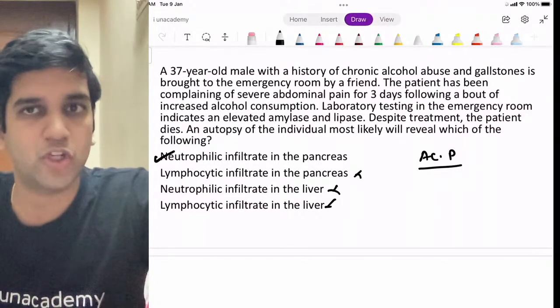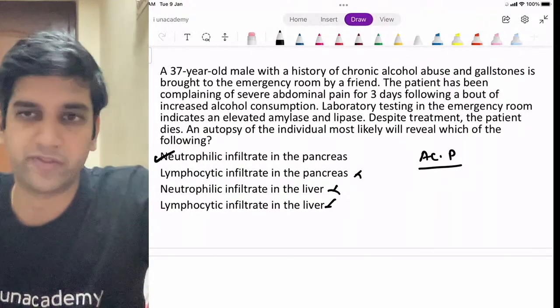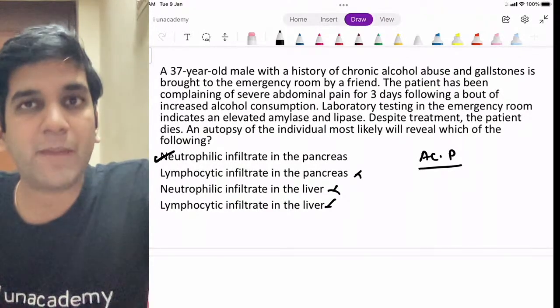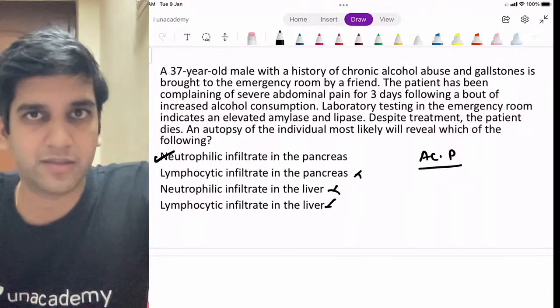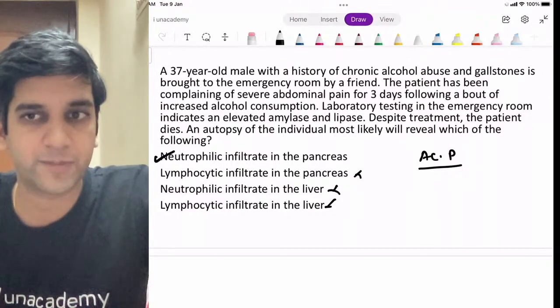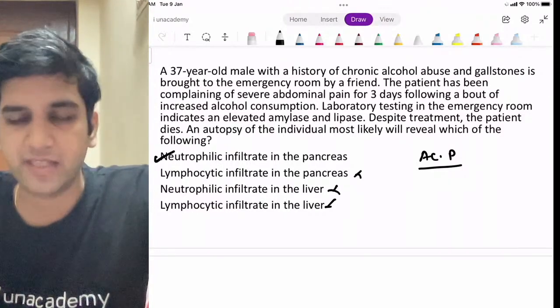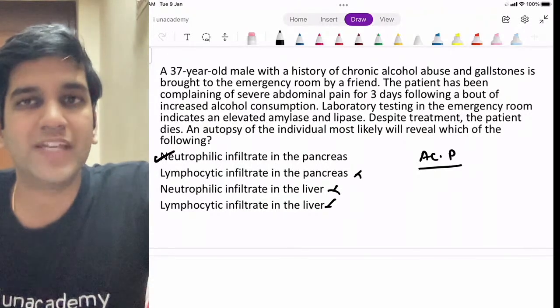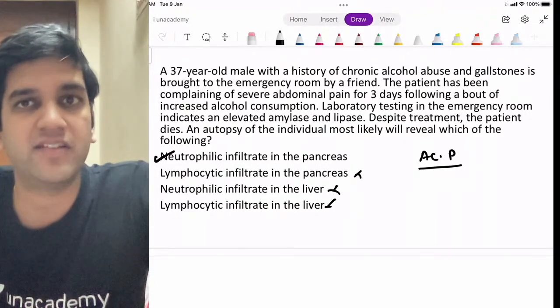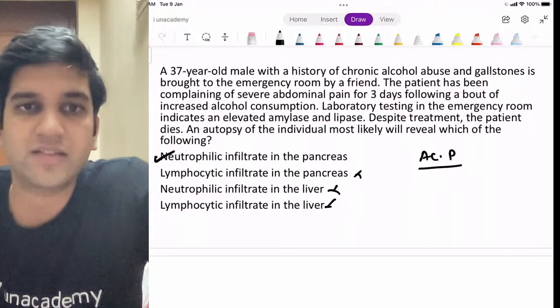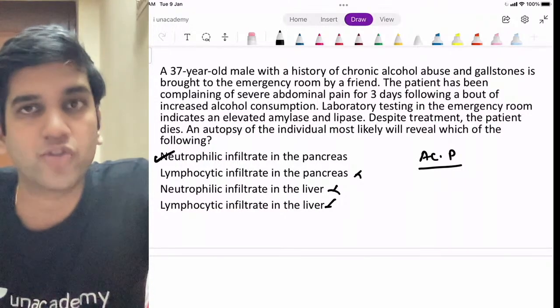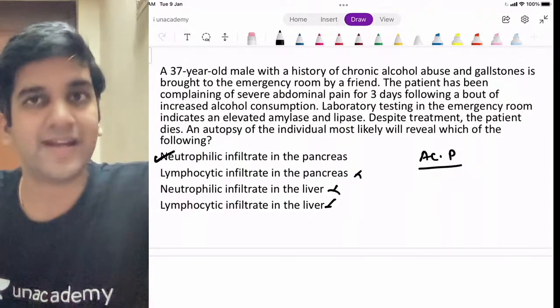Infarct or ischemia of a solid organ results in coagulative necrosis. Perfect. So in pancreatitis, is there any ischemia? Is ischemia the reason for pancreatitis? No, ischemia is never the reason for pancreatitis. So ischemia-induced necrosis will not be seen in pancreatitis. So coagulative necrosis is out of the question, right? I'm trying to rule out one by one.